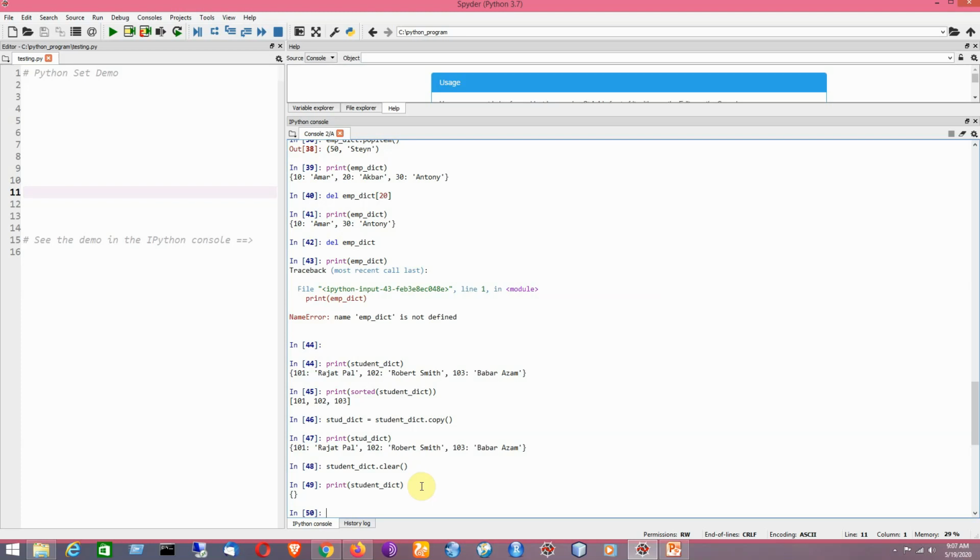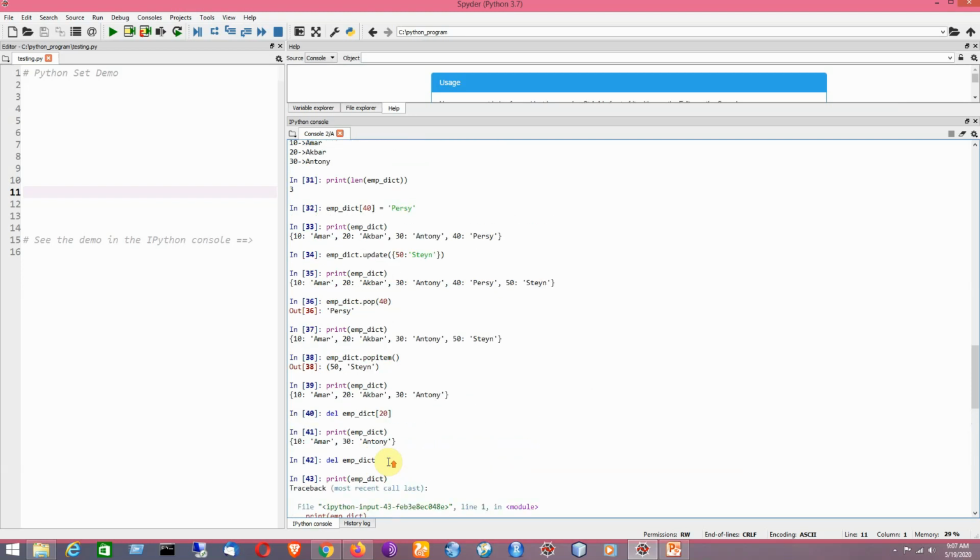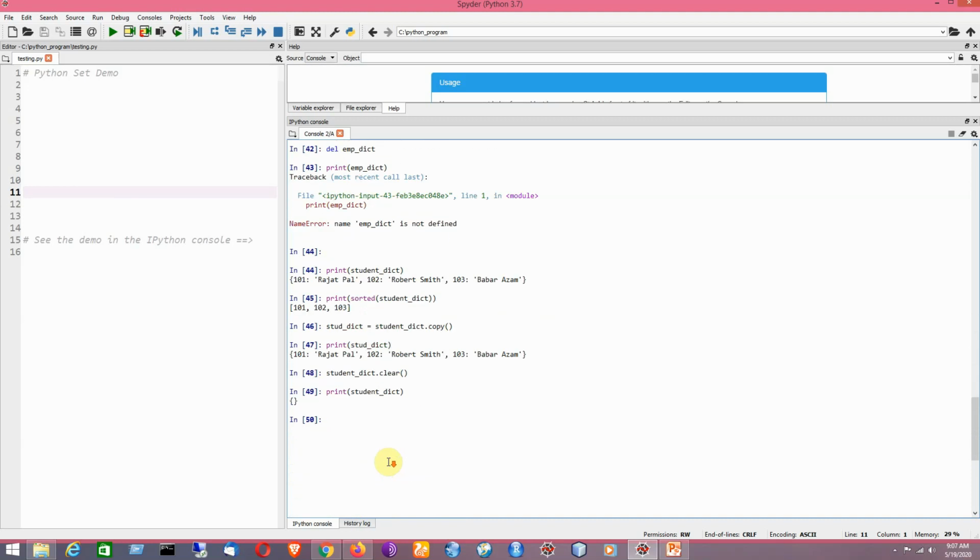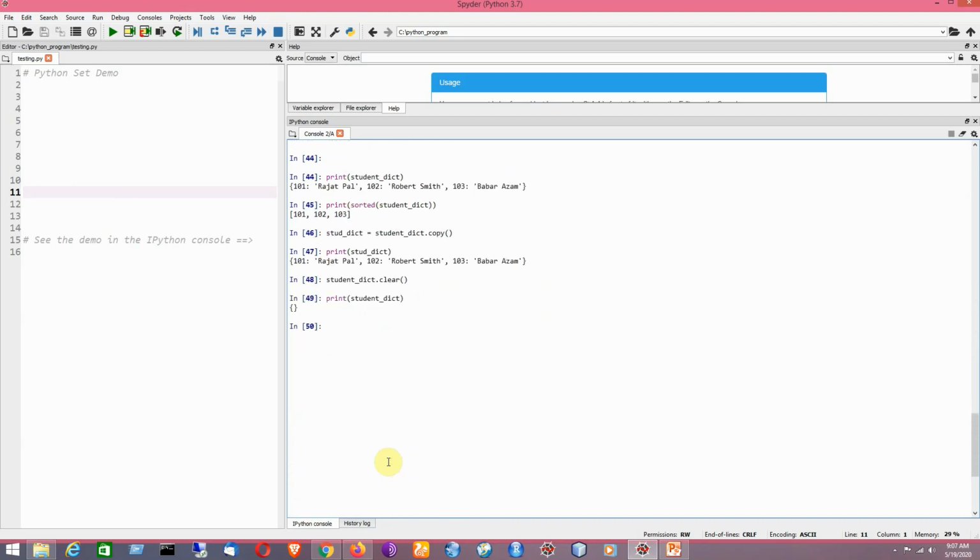Now you can perform addition and deletion operations on a dictionary. You can access the keys and values at the same time by using methods like items. You can also get the values using the values method. You can clear the contents of the dictionary, or delete the entire dictionary. Several operations can be applied on the dictionary. I hope that you have understood the logic of using dictionary in Python.